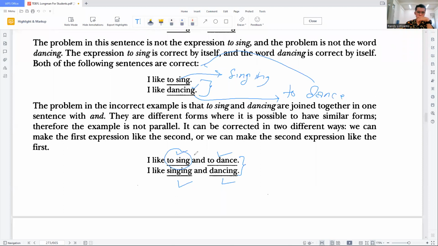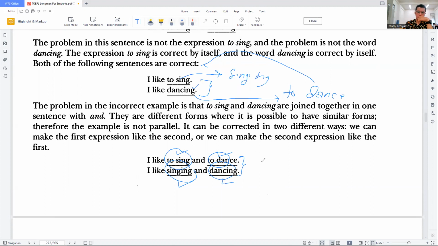The first one is the infinitive and also the infinitive. This one is verb-ing, or gerund, and also verb-ing or gerund. It is very clear that the topic here is to make it balanced. But there might be a question: can we combine just two, or more? It can be more than two things.